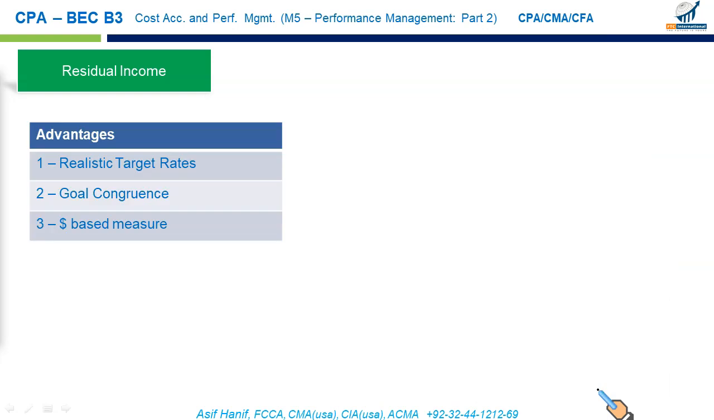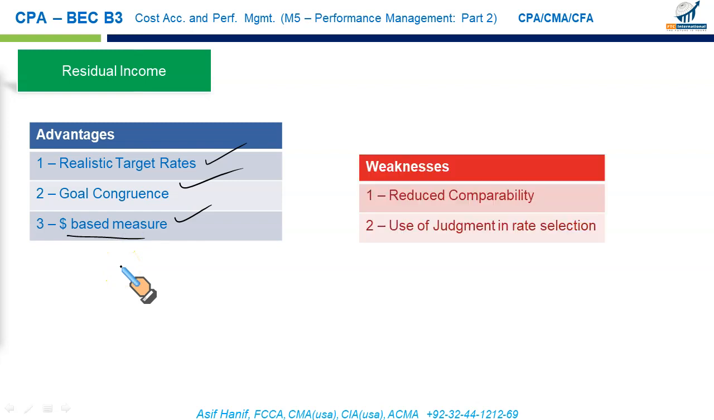Advantages. There are advantages to residual income. It sets realistic targets in absolute dollar terms. It results in goal congruence and it is a dollar-based measure, whereas with ROI, the result is in percentages. That is an advantage. But there are also a couple of weaknesses.